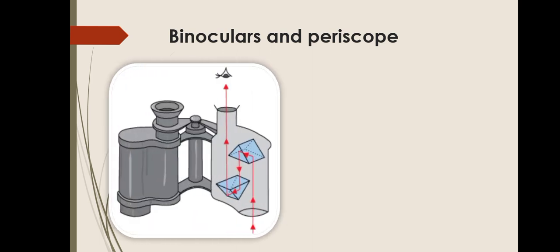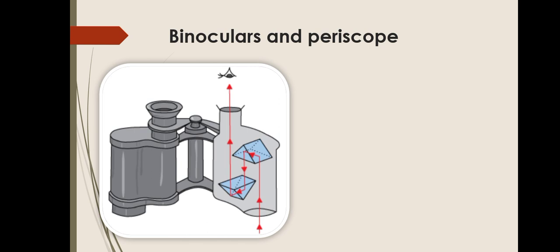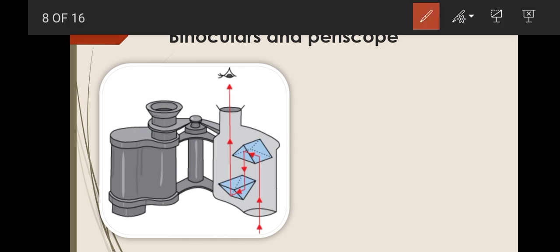Binoculars. Here you can see a binocular with two totally internal reflecting prisms. Let's suppose the object is placed here.